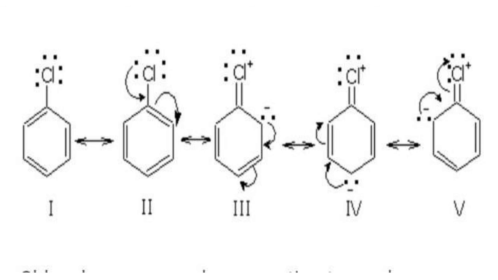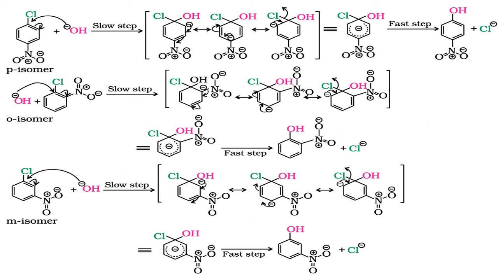All this will happen. Please go through the mechanism part. This is the para isomer, this is the ortho isomer, this is the meta isomer. You see the minus charge is created on the ortho only and the para only. So ortho and para will give the product easily, whereas the meta will give the product only with great difficulty. So fixing an NO2 group or any electron withdrawing group on the ortho and the para is preferable to the meta.